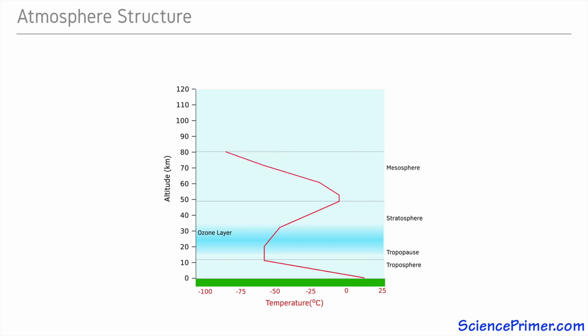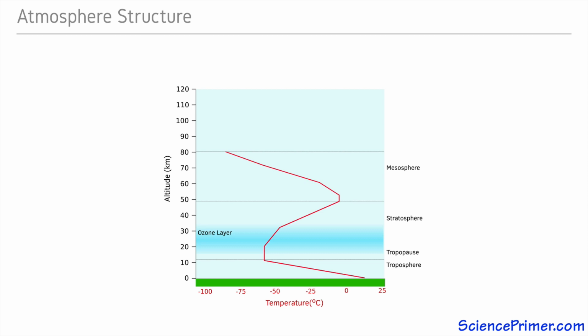On top of the stratosphere is the mesosphere. It extends to about 80 kilometers. Like the other layers, it is characterized by its temperature profile. In the mesosphere, temperatures fall with increasing altitude, reaching the coldest values of around negative 85 degrees C at the top.